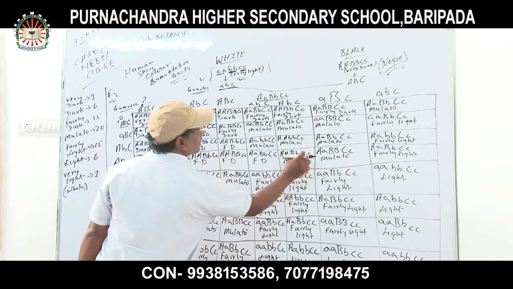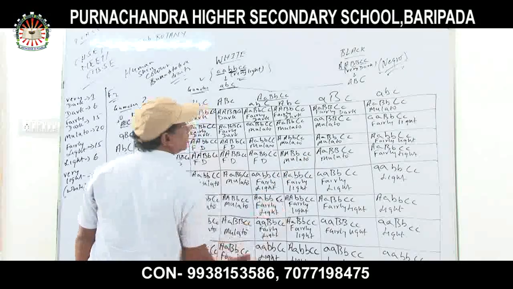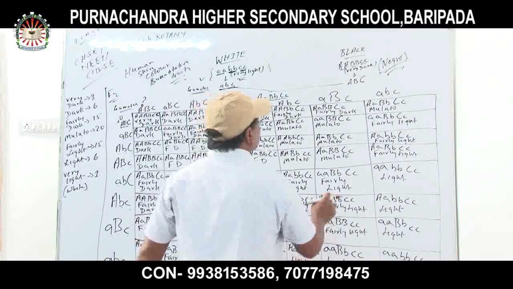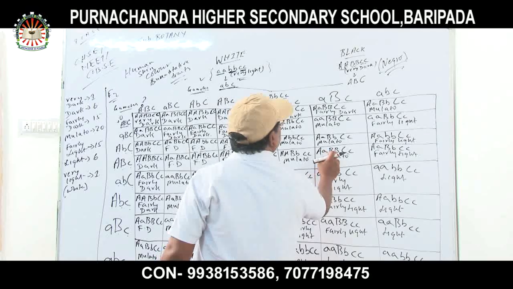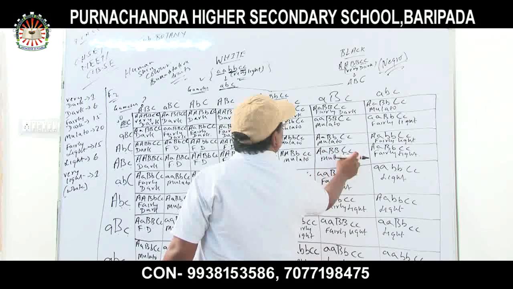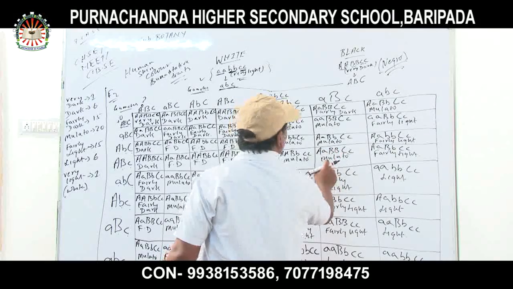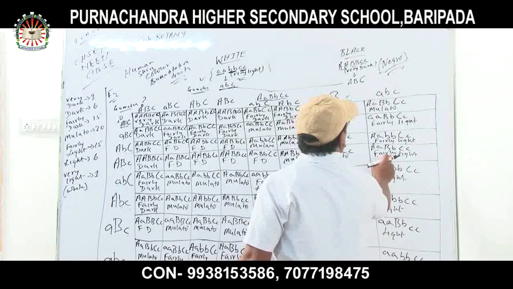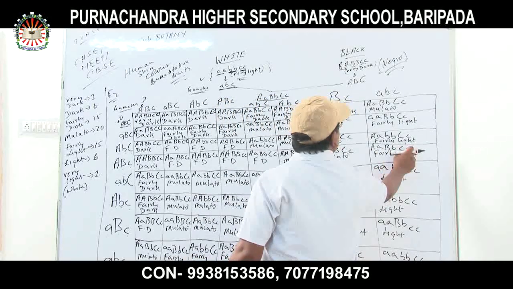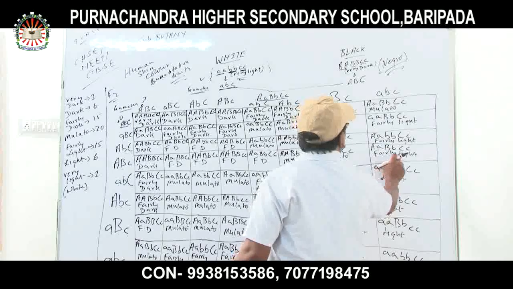Small b, small b, small c, mulatto. Again, same conditions, capital A, capital B, capital C, and small c. Three dominant genes are there, that is mulatto. Fairly light. Why fairly light? Because four recessive genes are there. The rest of them are dominant, that's why it is fairly light.